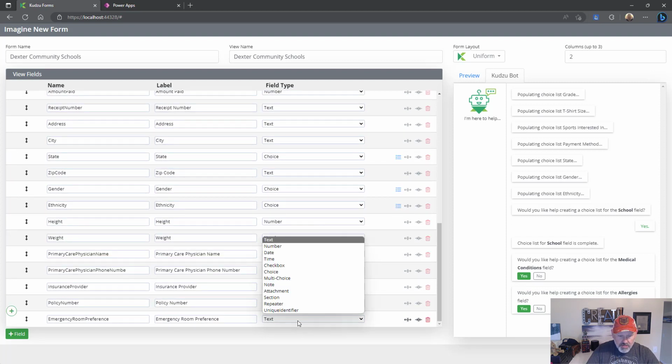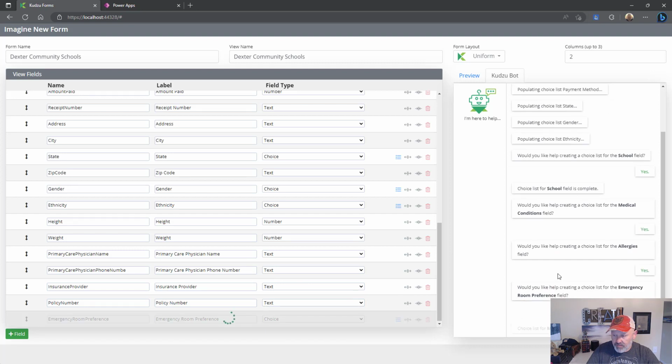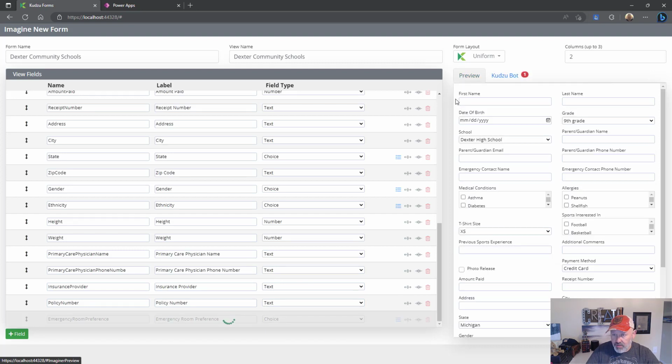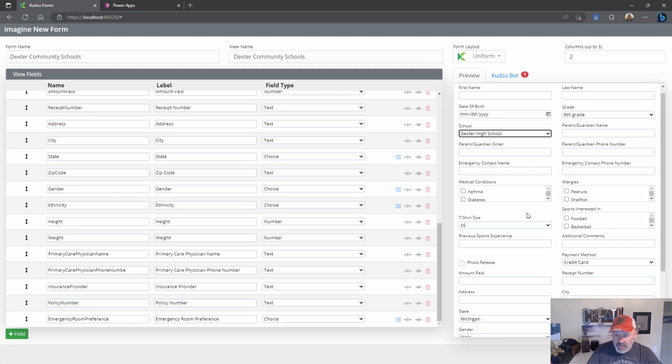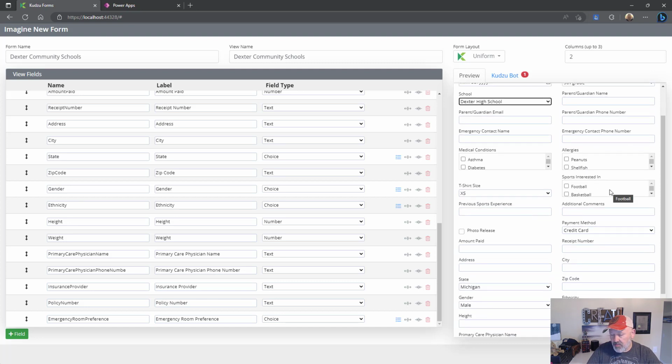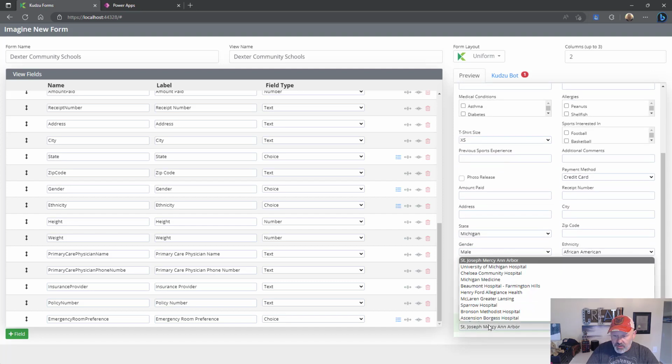Emergency room preference. This is one that will highlight the context. So we're going to say yes to all these and flip over to the preview. You can see here these are not all, but most of the schools in our school district. The allergies and medical conditions have been turned into multi-select lists. Sports interested in, this one needs to be fixed. It didn't focus in on spring sports. It picked all sports.